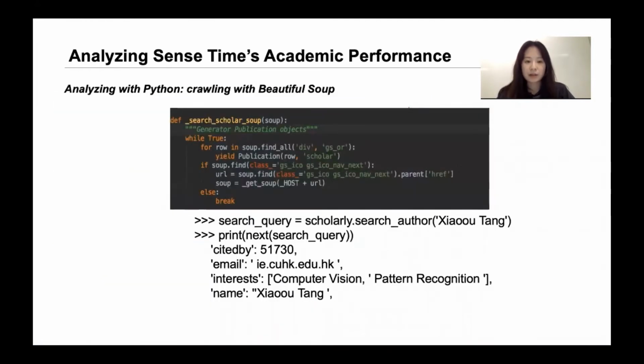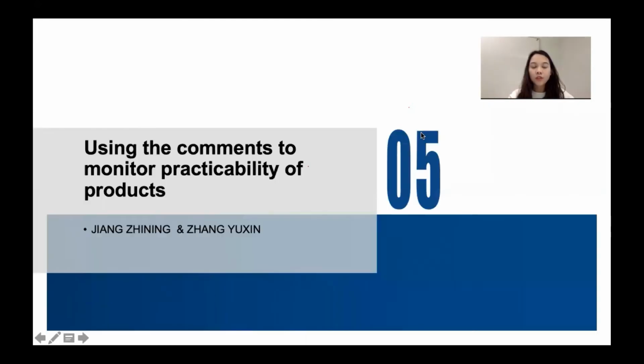Since using Excel is too time-consuming, I tried crawling with Python, and the package I use here is Beautiful Soup. As we can see, I just need to input the name, and the program will give me the output. Now we come to the final part, using the comments to monitor the practicability of products.